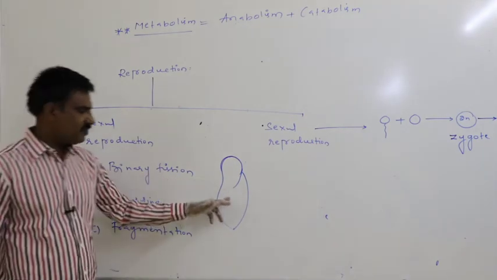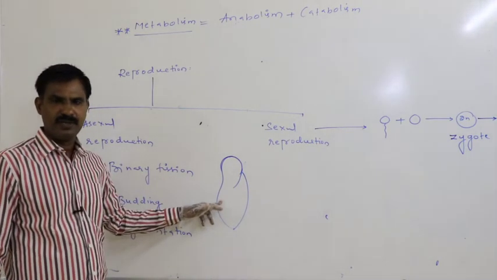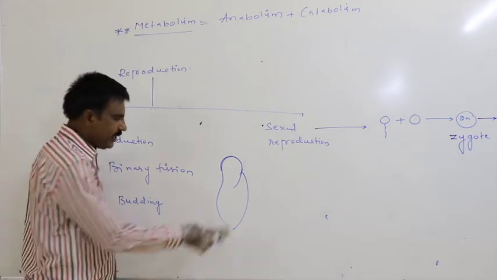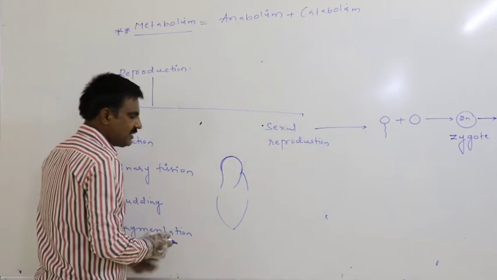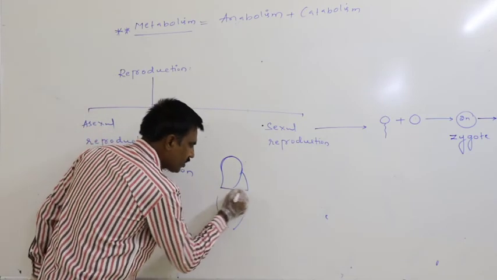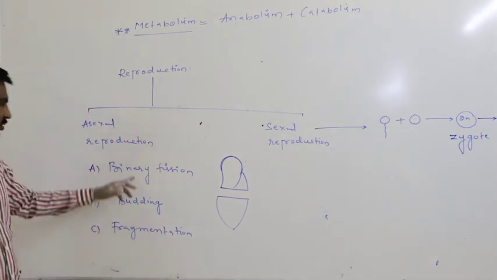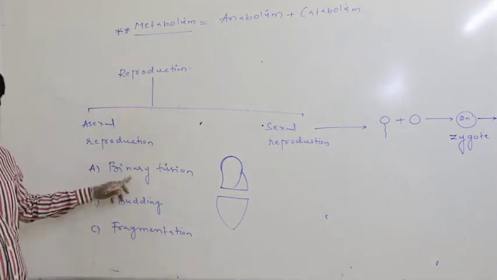For example, just assume this is the paramecium, this is the single parent. If the single parent gets divided into two equal daughters, then that is said to be binary fission.